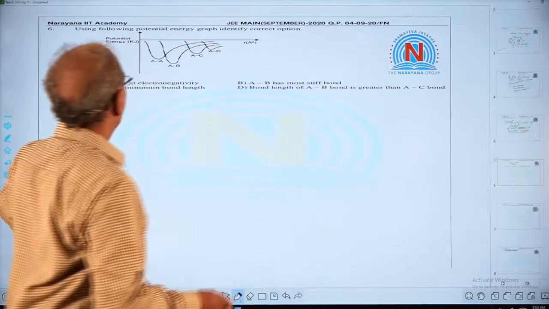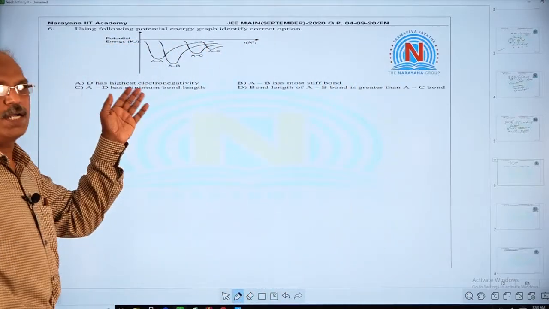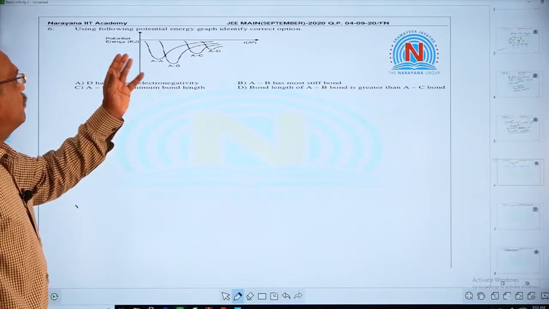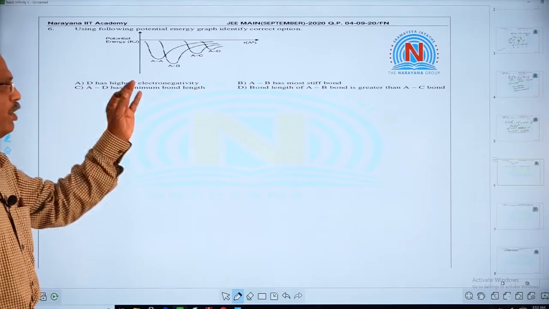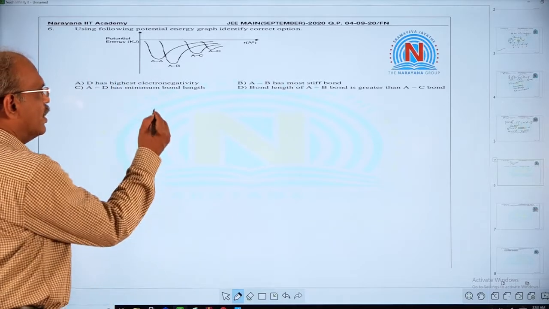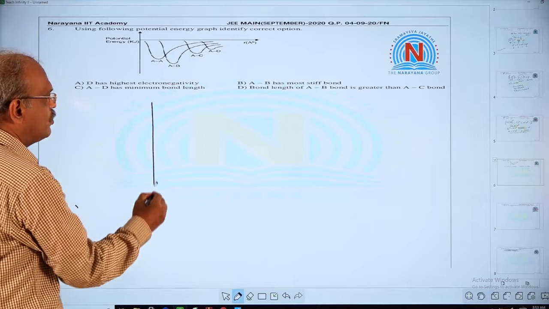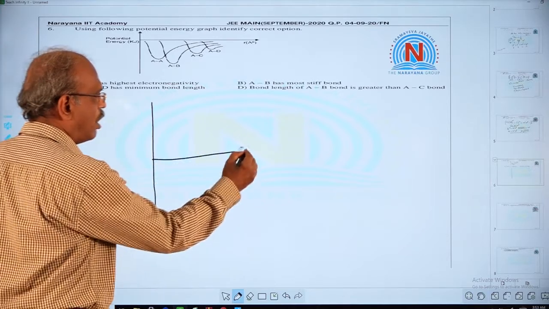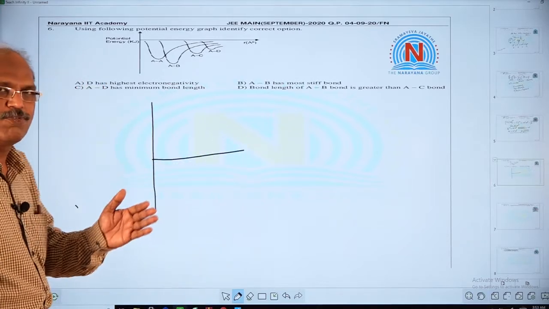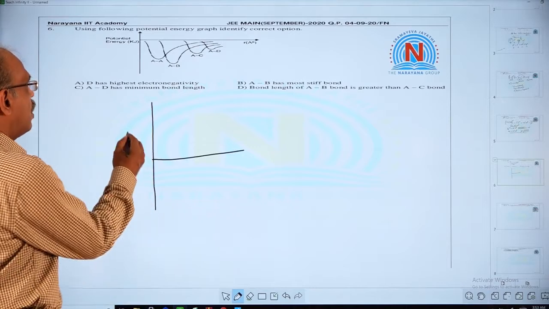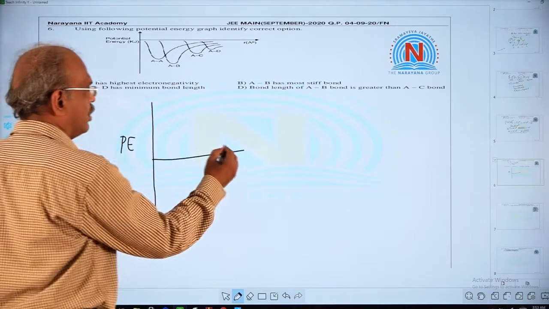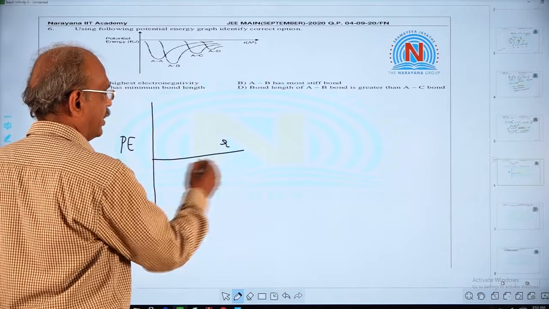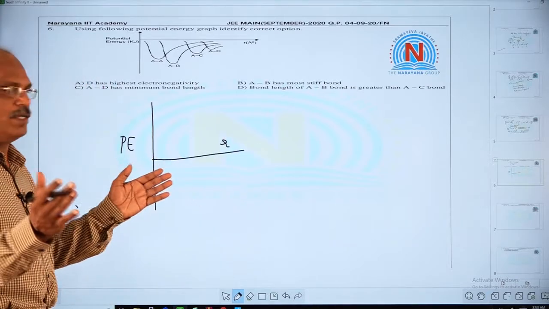Now, let us see, here they have given a question based on chemical bond, very fundamental question, very nice. See this graph, this is the common graph seen in the first page of chemical bond. See here on y-axis potential energy, and this is bond length, distance between the bonded atoms.